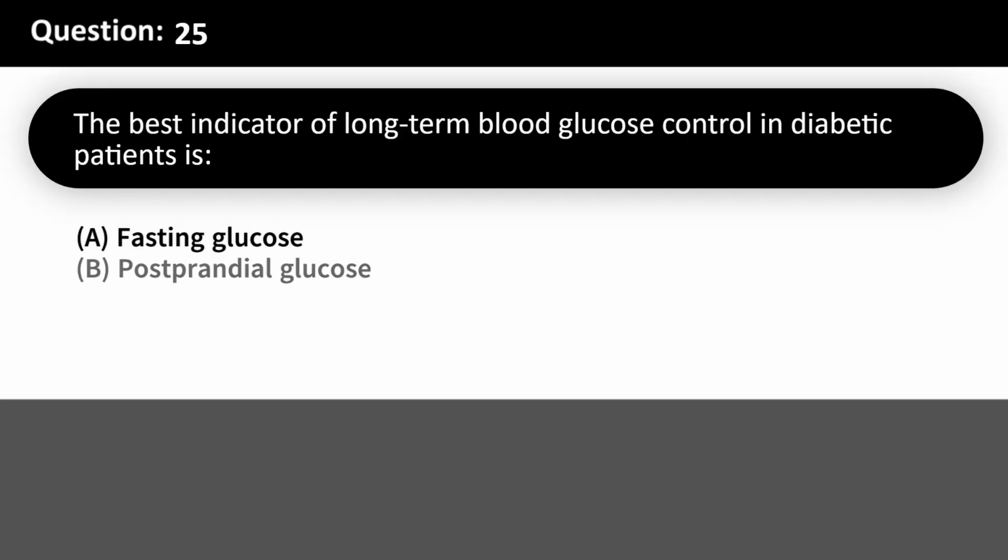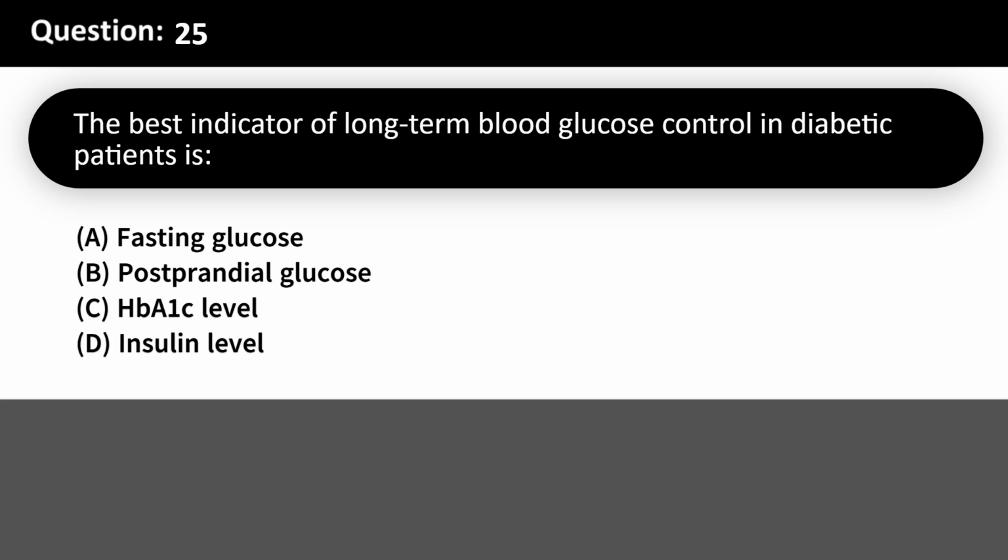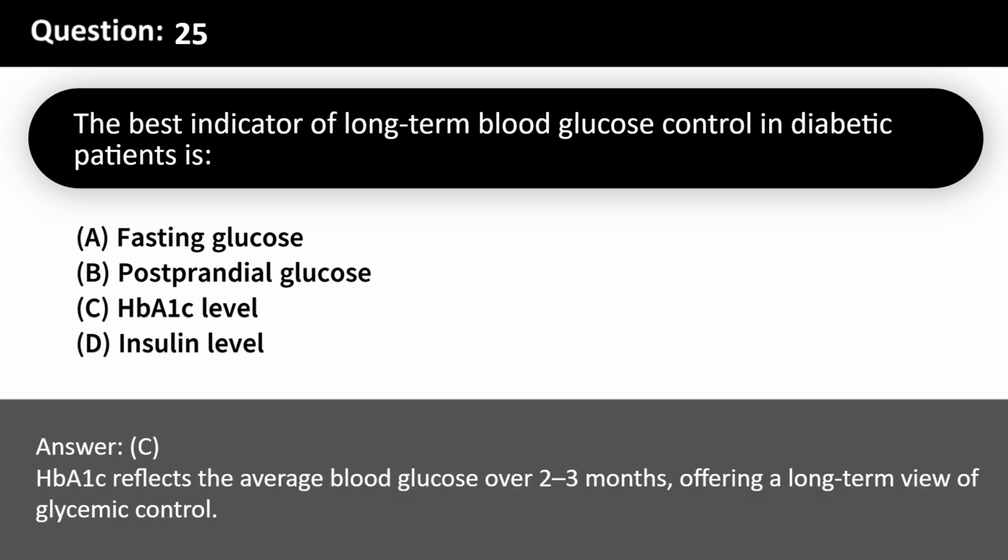The best indicator of long-term blood glucose control in diabetic patients is A. Fasting glucose. B. Postprandial glucose. C. HbA1c level. D. Insulin level. Answer, C. HbA1c reflects the average blood glucose over 2 to 3 months, offering a long-term view of glycemic control.